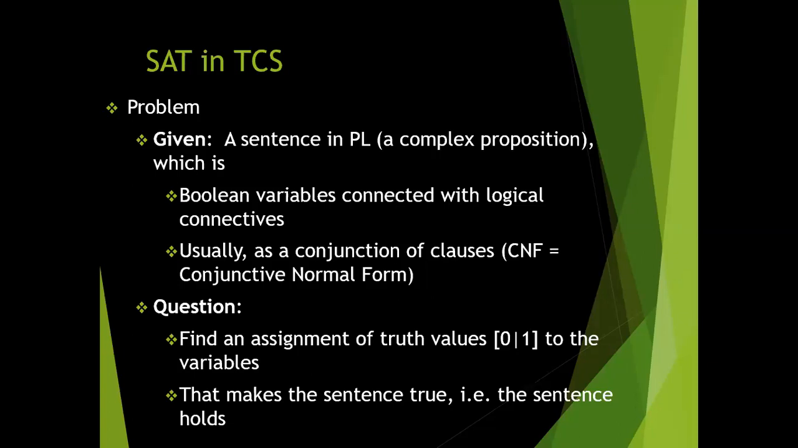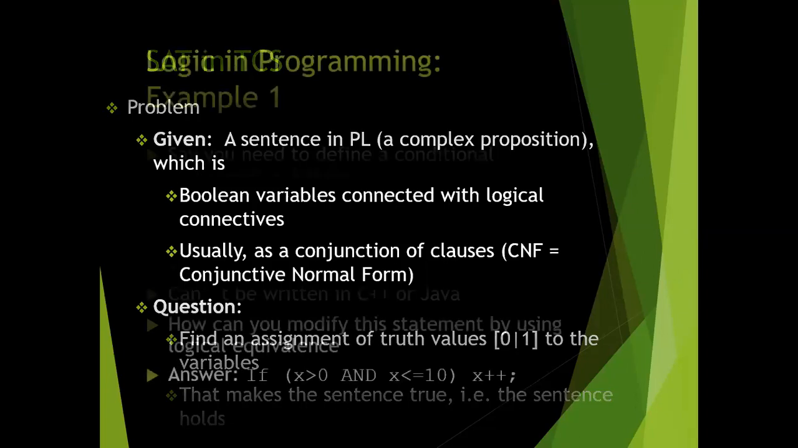Usually it is a conjunction of clauses, CNF, conjunctive normal form. That's why the question is to find an assignment of the truth values 0 and 1 to the variables. It can be done simply by using propositional logic constants and the variables.